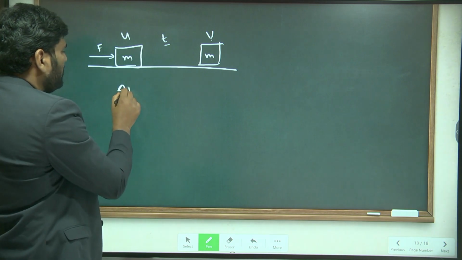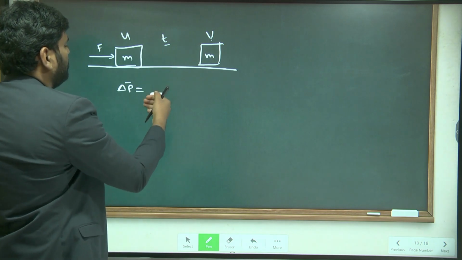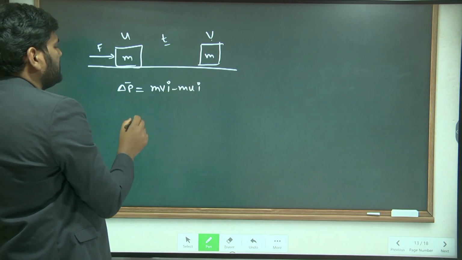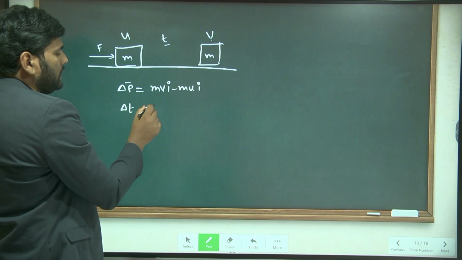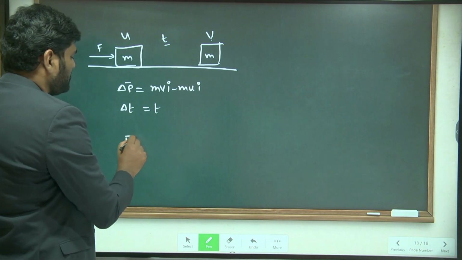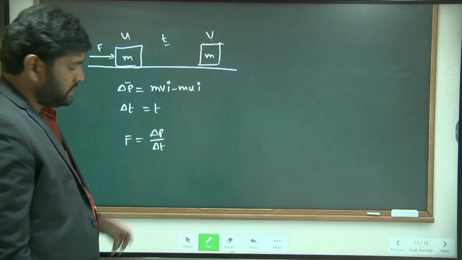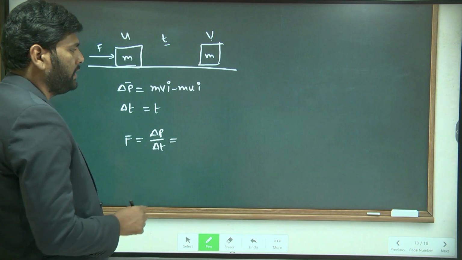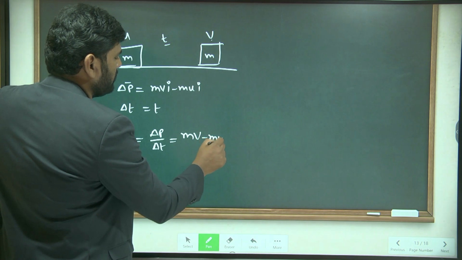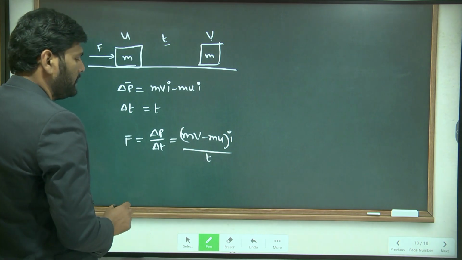Here what is the change in momentum? mv minus mu. Very good. What is the time taken? Delta t becomes t only. Then according to Newton's second law, F is equal to delta P by delta t, first equation. From here, what is delta P in this case? Change in momentum, mv minus mu, by delta t, whose value is t.